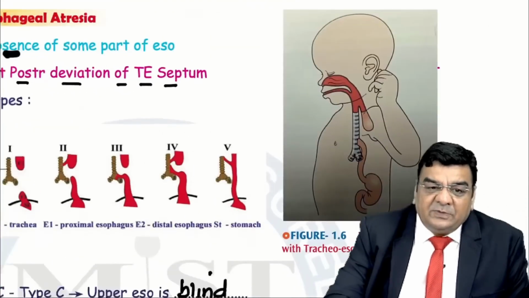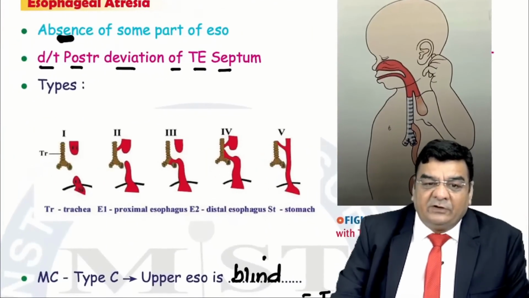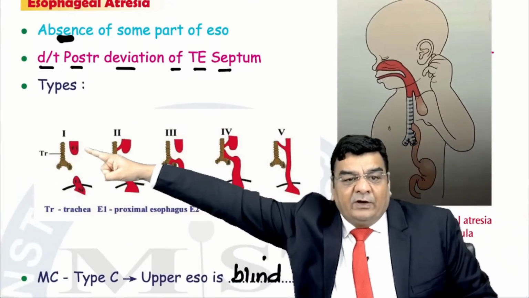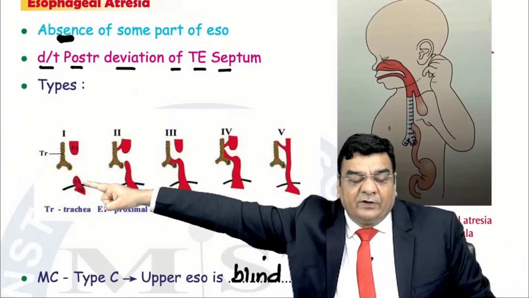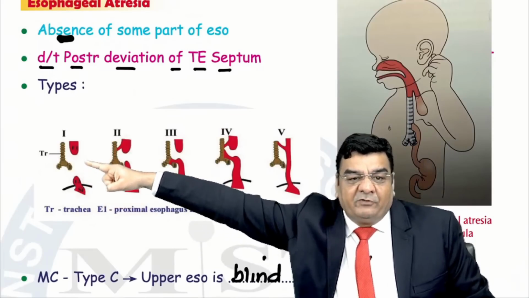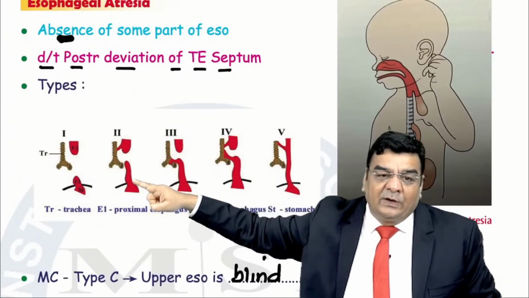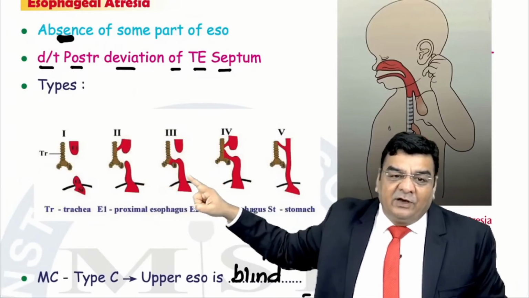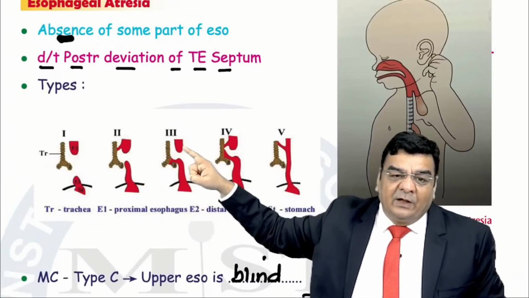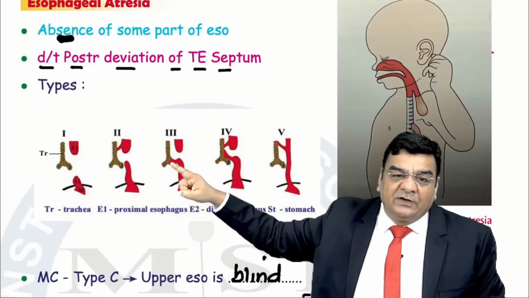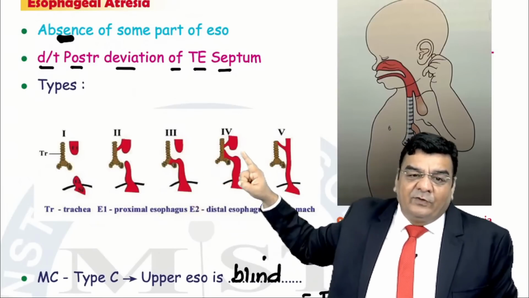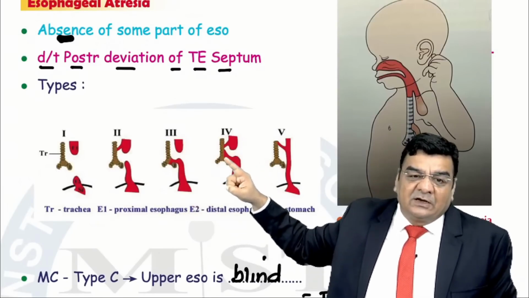Actually speaking beta, there are 5 types of esophageal atresia as you can see. Type 1, when both upper and lower ends of the esophagus are blind and there is no connection with the trachea. Type 2, where the upper esophagus is connected to the trachea while the lower esophagus is blind. Type 3, which is the most common type, where the upper esophagus is blind and the lower esophagus is connected to the trachea. Type 4, when both upper and lower esophagus are connected to the trachea.